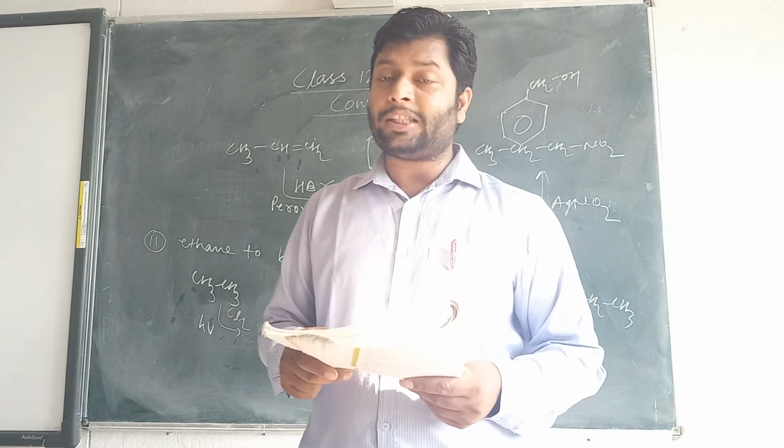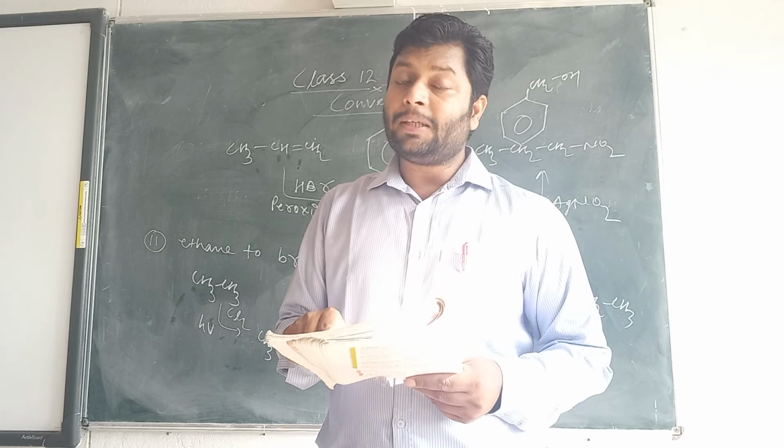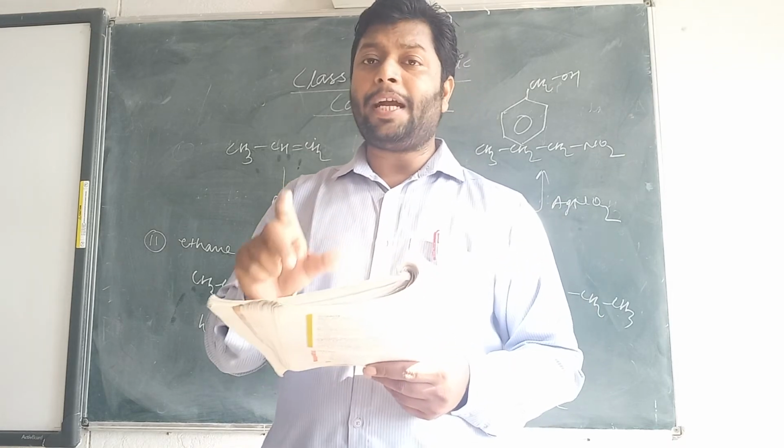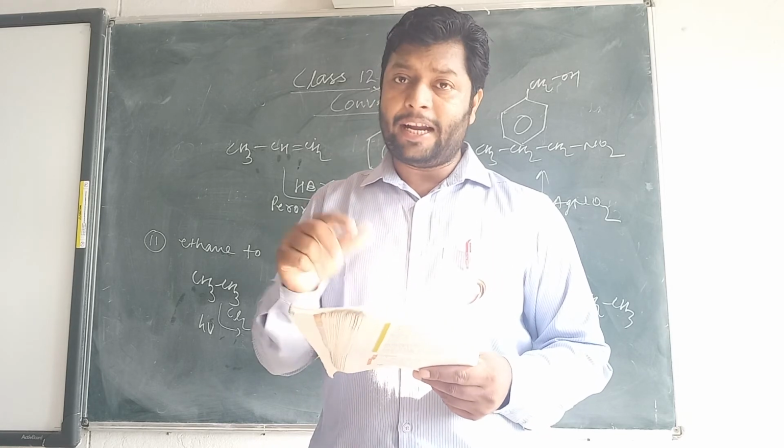But-1-ene to but-2-ene is very easy. First go with a simple addition reaction, Markovnikov addition of HCl or HBr to but-1-ene.